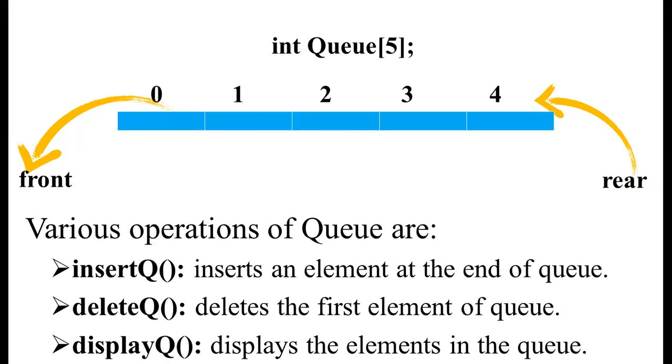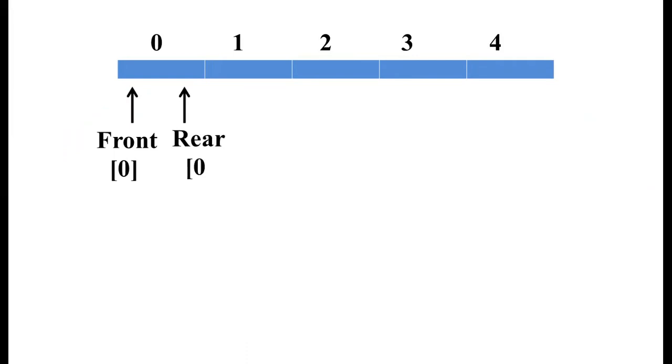Now, let us discuss how we can insert and how we can delete an element from a queue. Initially, the queue is empty. So when the queue is empty, the front and rear should always point to the first location. Therefore, when the queue is empty, the front value and the rear value both will be equal to 0, pointing to the first location.